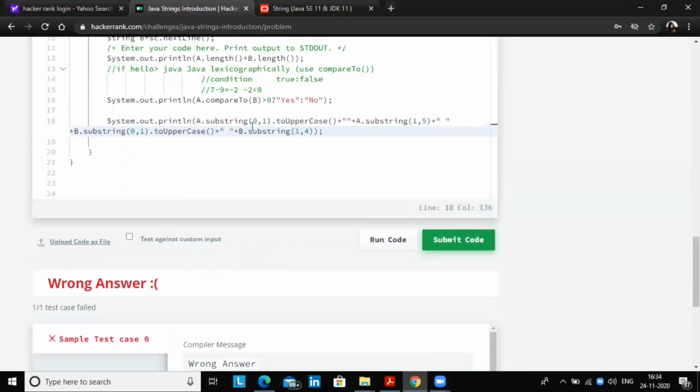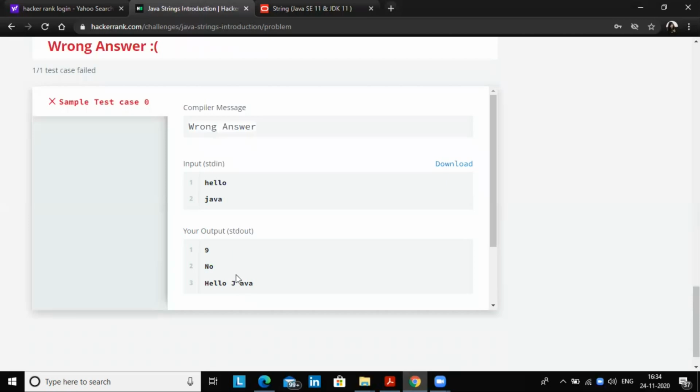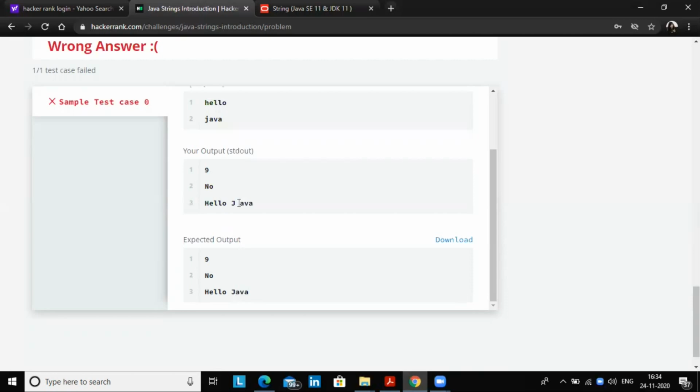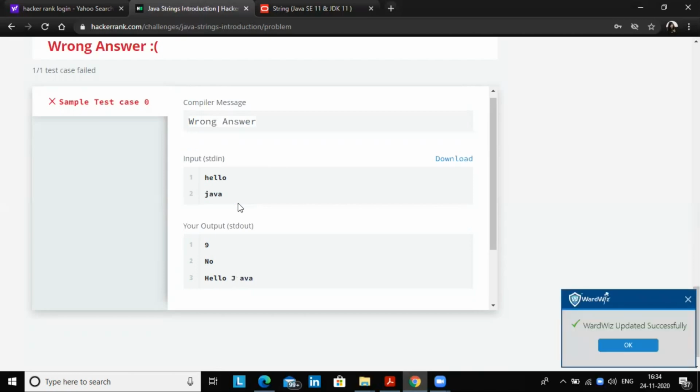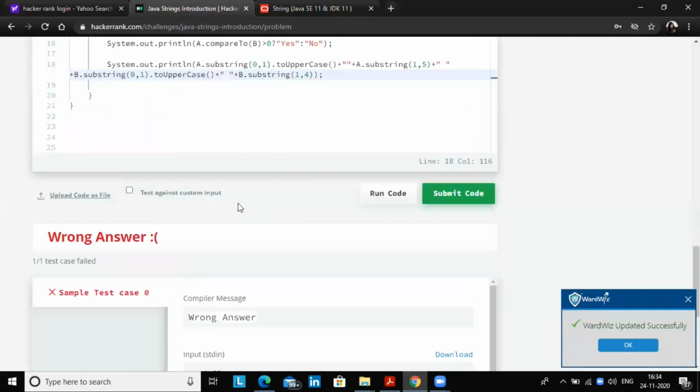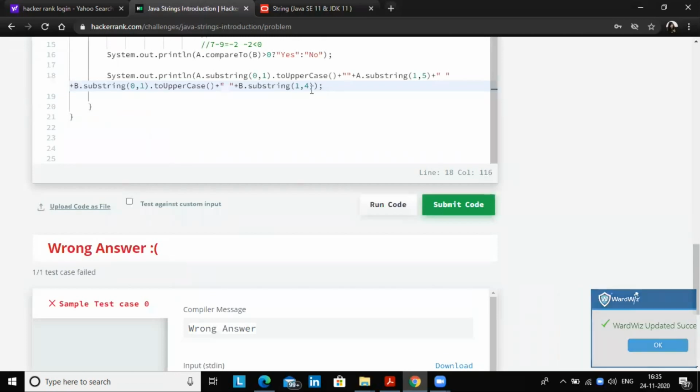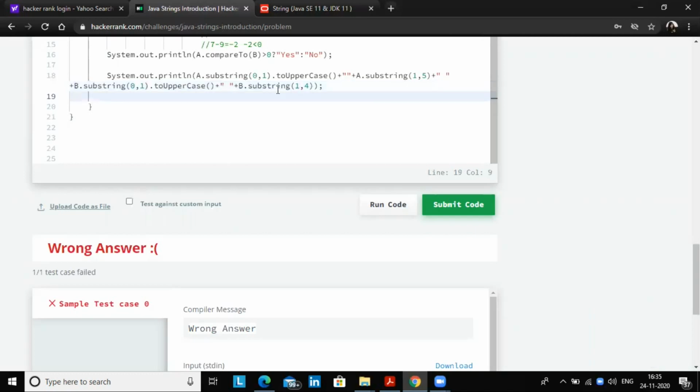Okay, fine. I have given the space; there is no need to give the space here. So see guys, if you give the space, even if the answer is correct, even if you are getting the result, because of the space the expected output is not the same as your output, so it will not pass your test case. Passing the test case is very important, and it is case sensitive. If you write A capital instead of the small a, then it will give an error. It will not pass your test case. So you need to take care of this if you are giving such exams or taking such challenges.